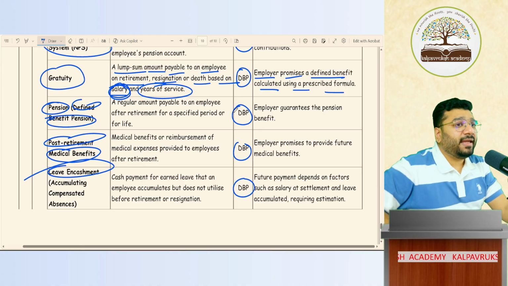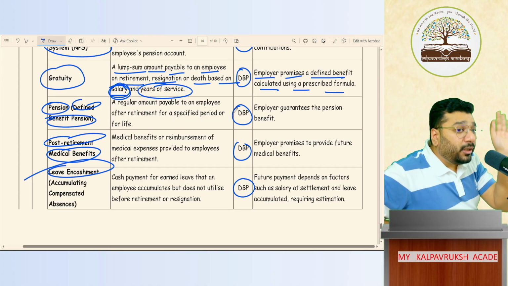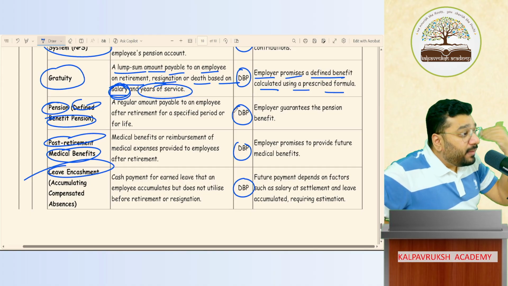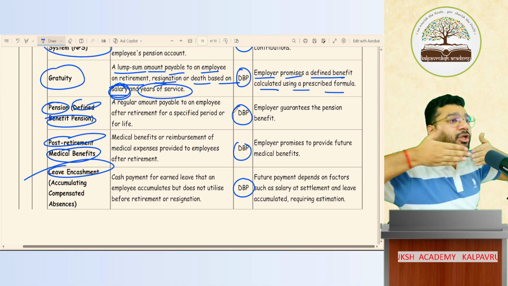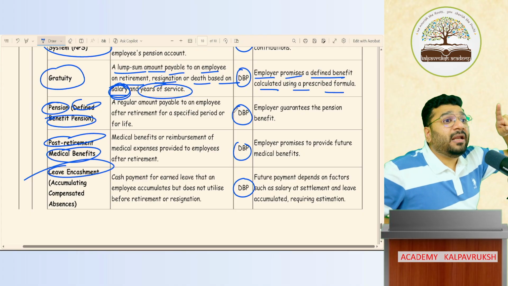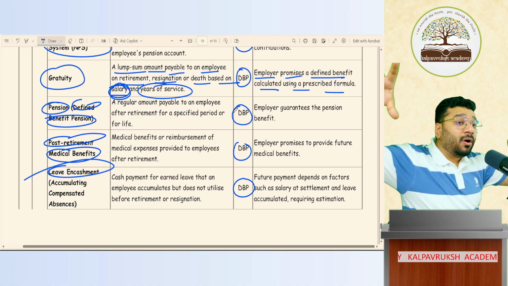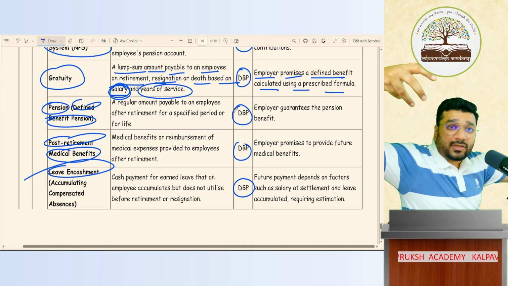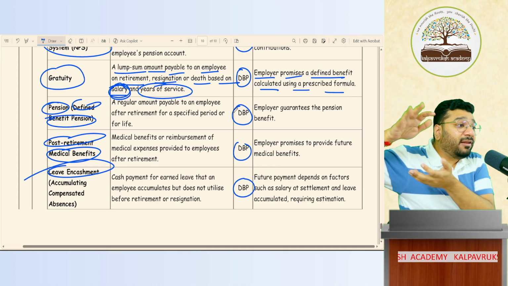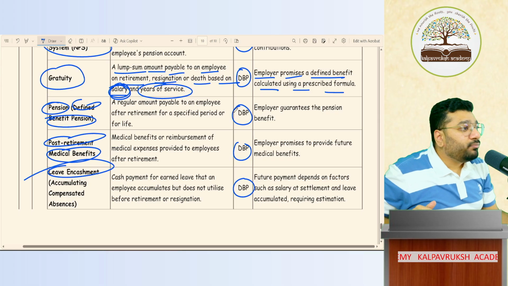So in short, in a defined contribution plan, you are giving the employee benefit as a contribution at regular intervals. Above and beyond that contribution, there is no obligation that you have. After that contribution, your liability is over. But in a defined benefit obligation, you are telling them that after you retire, I'll pay so much. On what basis? Based on your last drawn salary and your number of years of service. What that will exactly be, nobody knows. So it can come as a huge lump sum amount.